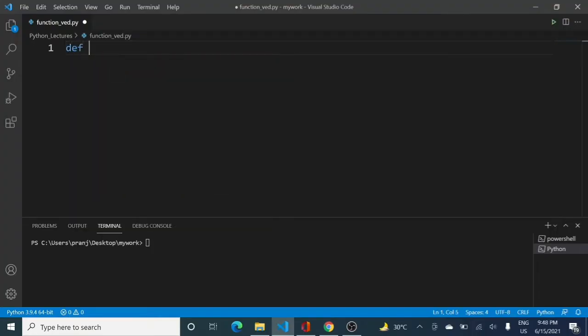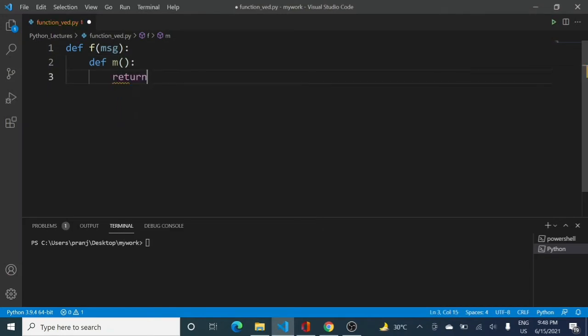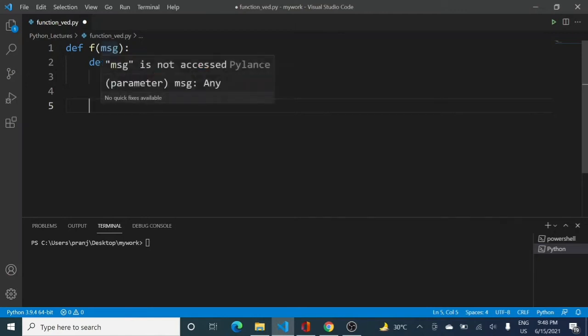Here, let me just define a function which is having a parameter which is message. Inside it, I will be defining another function which is m, right? And m is going to return a value which is nothing but a string hello, and it is your wish. Here I'm not using any concatenation operator. I have just given a space after this, right? Now I am coming out of this m function. You can see the indentation. Now this is inside f, right?